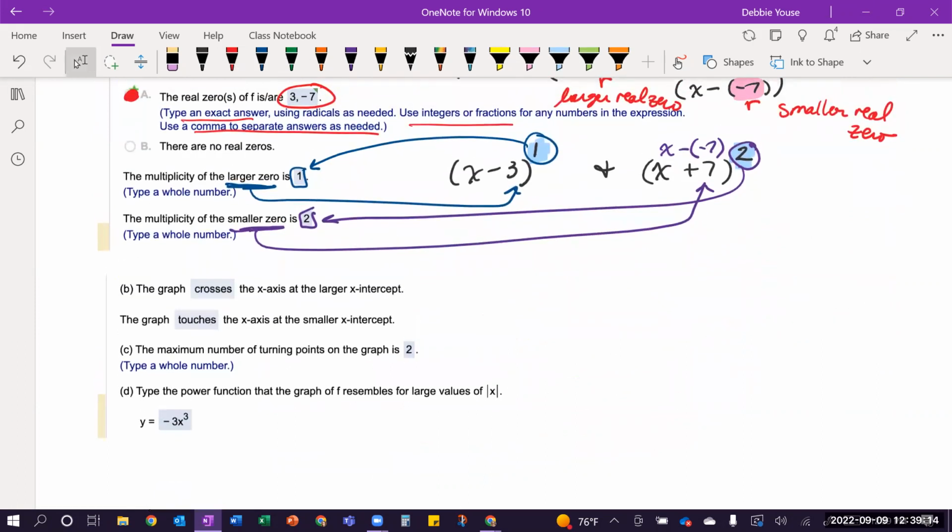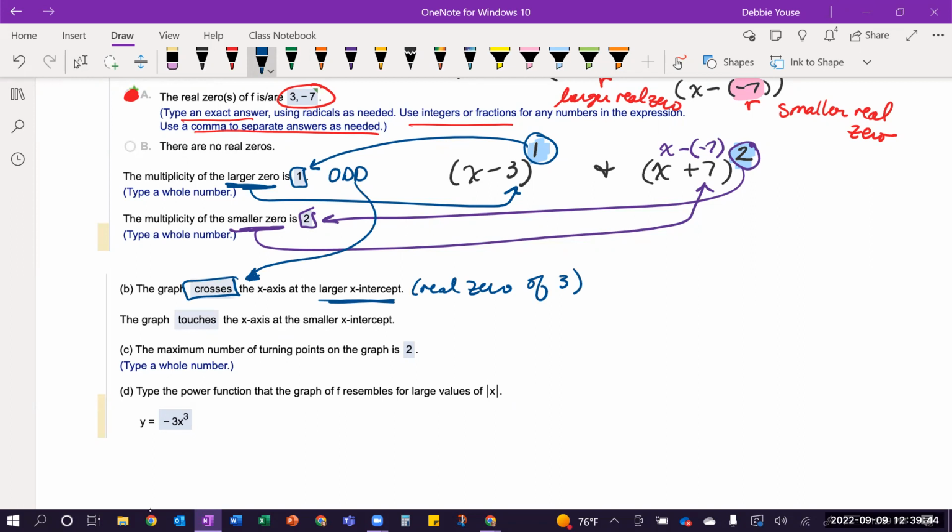So remember, you look to see if your multiplicity is even or odd. So the multiplicity of the larger zero was 1. That was odd. And odd multiplicities tell you that then at the larger x-intercept or real zero of 3, because that's odd, you're going to choose crosses. And I believe in my lab, it's like a drop-down menu. You don't type in the word, you just select it.